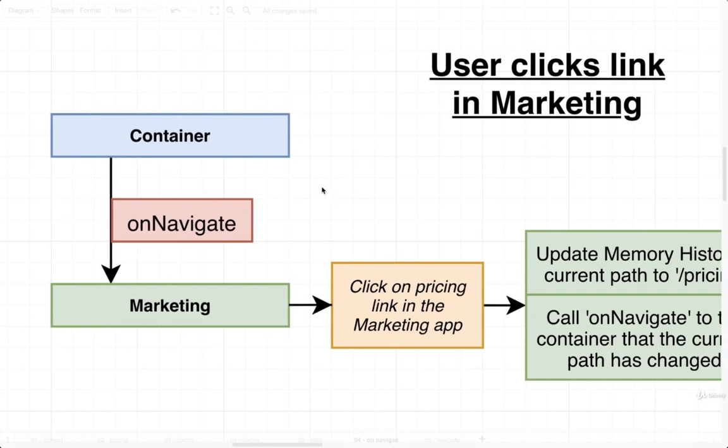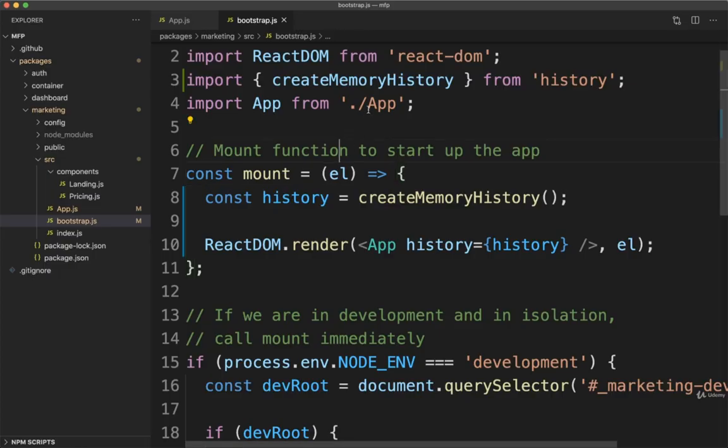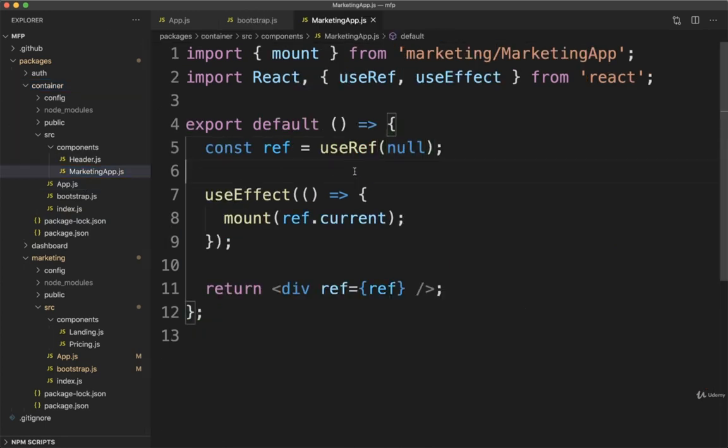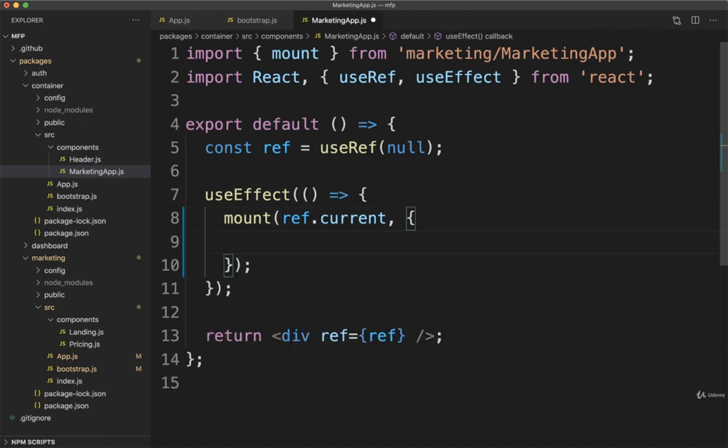So let's try this out. Back inside my code editor, I'm going to go to my container and then the marketing app.js file. So here's where our container calls the mount function for our marketing application. So I'm going to pass into there a second argument that's going to be an object because we eventually might pass down a lot of different options.